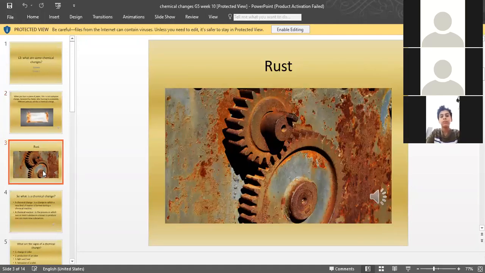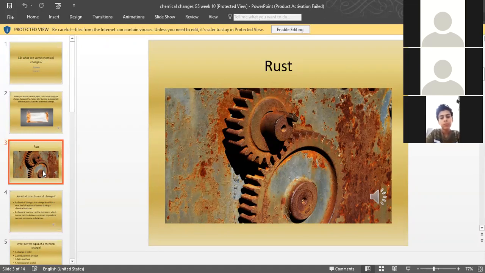What is rusting? Rusting is actually oxidation, or you can say degradation of metal. More commonly, it happens to iron. This rusting is because of two things.